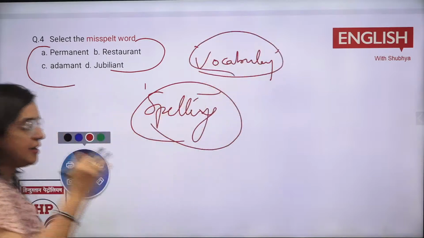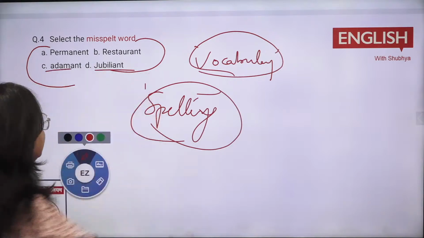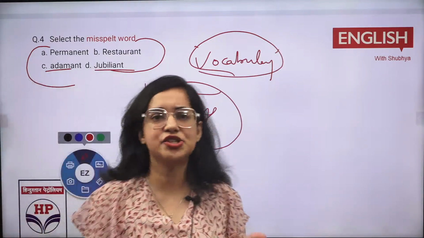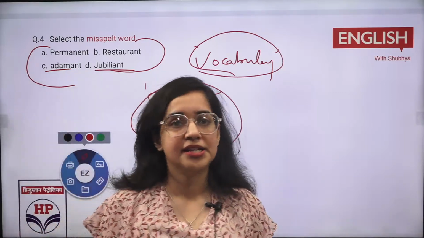Okay, so you can note it down that what is the meaning of certain word. Jubilant. B option is restaurant. So everyone is answering, है ना? एक A बोल दो, एक B बोल दो, एक C बोल दो, एक D बोल दो. सारे options हो जाएंगे. Which is the major one? Jubilant. Okay, can anyone tell me the meaning of jubilant and adamant? Permanent पता है, ठीक है? Restaurant भी पता है क्या होता है. तो इन दोनों में क्या difference है? Adamant क्या होता है? C, happy.